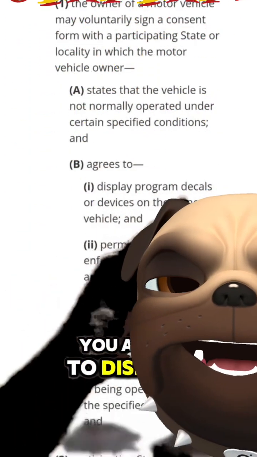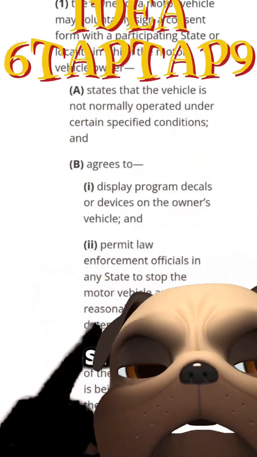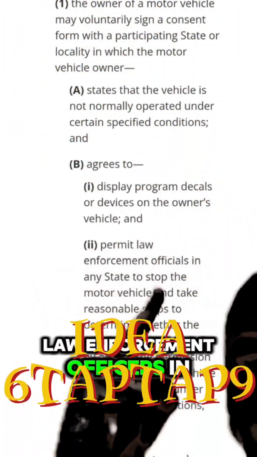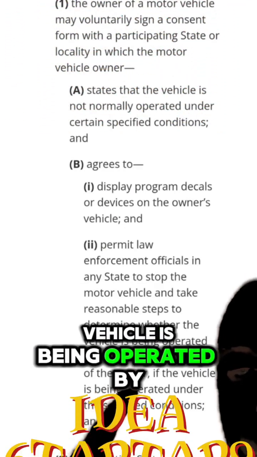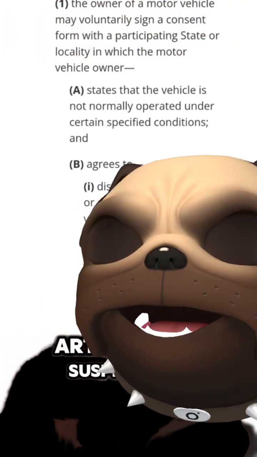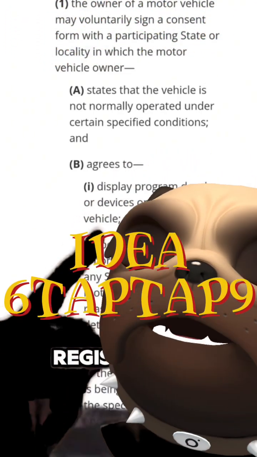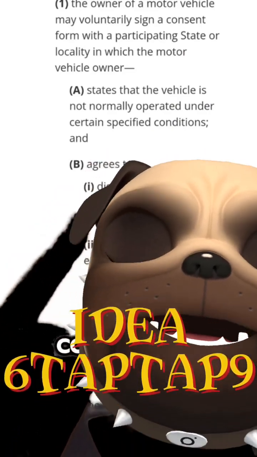You agree to display program decals on devices, which is probably the registration sticker, and it permits law enforcement officers in any state to stop the motor vehicle and take reasonable steps to determine whether the vehicle is being operated by or with the permission of the owner. They don't need reasonable, articulable suspicion or anything when you have current registration, as far as I can tell. You're waiving all your Fifth Amendment rights and everything because you're involved in a commercial activity.